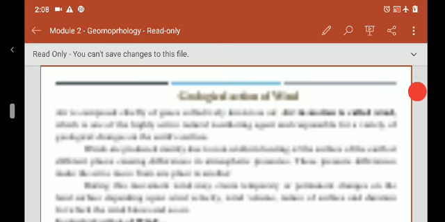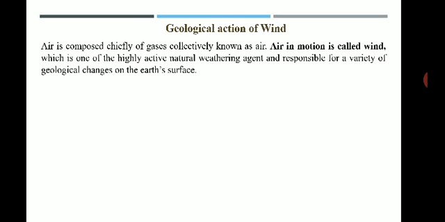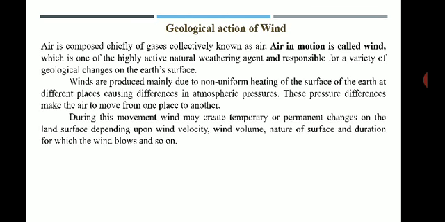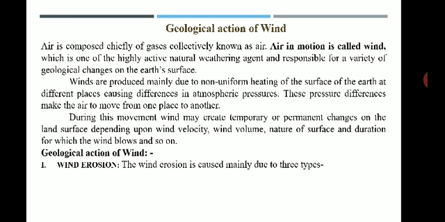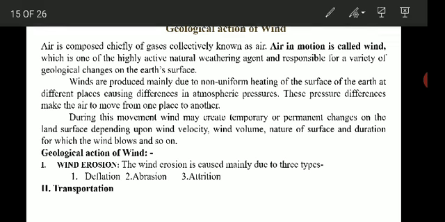The wind will, what does wind do? Wind will start eroding. It will start taking out the material which is weathered. That is called wind erosion. Then it will transport that eroded material from one place to another place, and finally what happens?